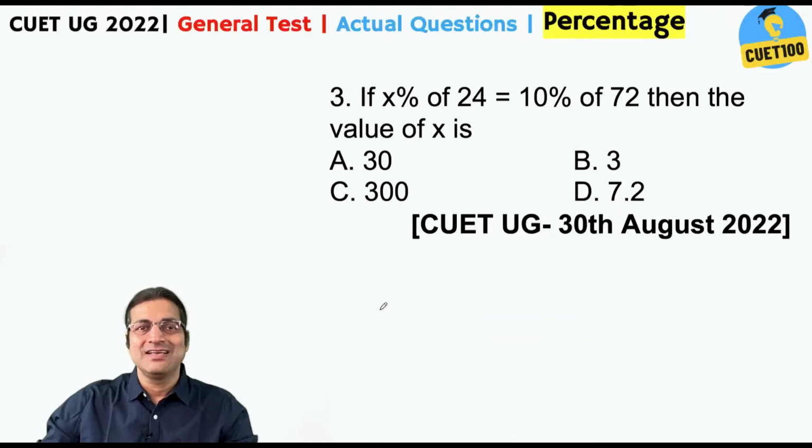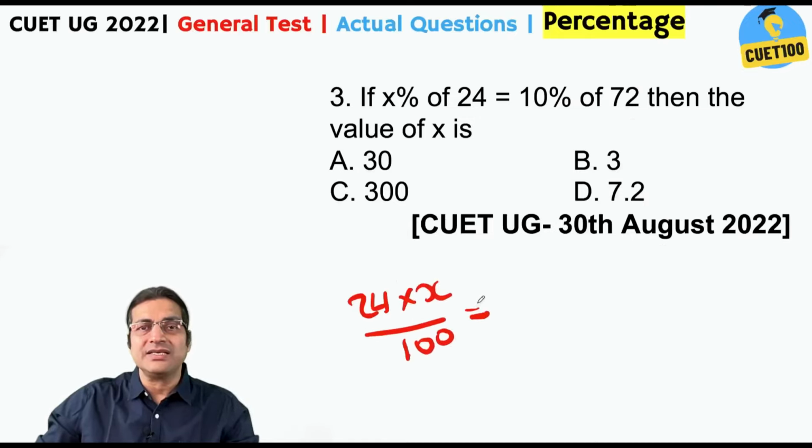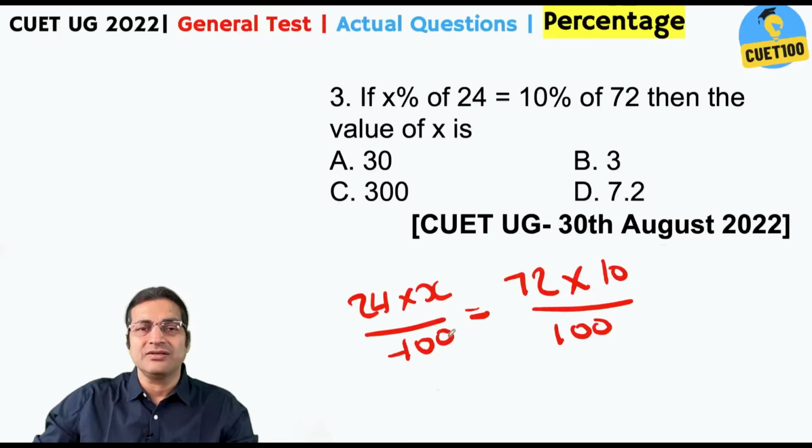Answer A. X percent of 24 is equal to 10% of 72. We need to understand it well. X percent of 24 is 24 into x by 100. This is equal to 10% of 72, so 72 into 10 by 100. You can cancel these two. Now 24x is 720. So x is 30.